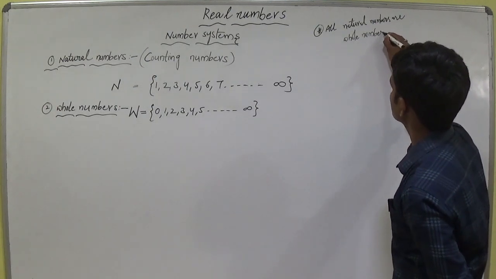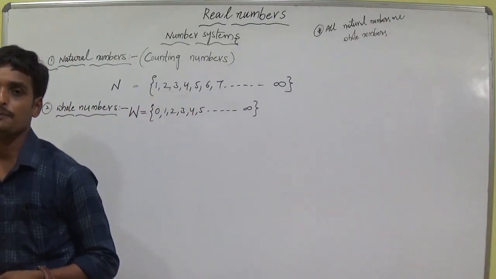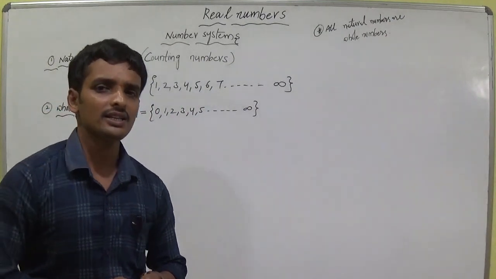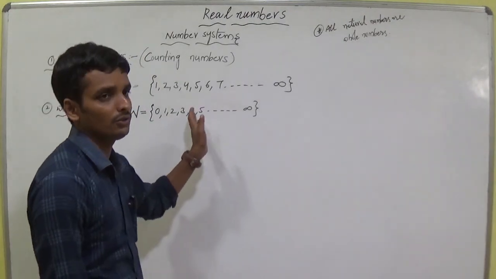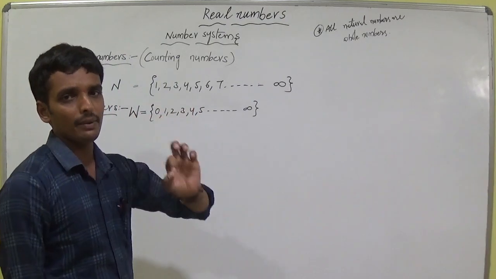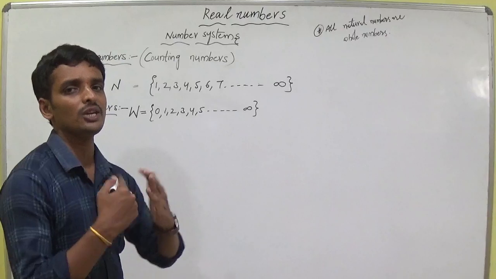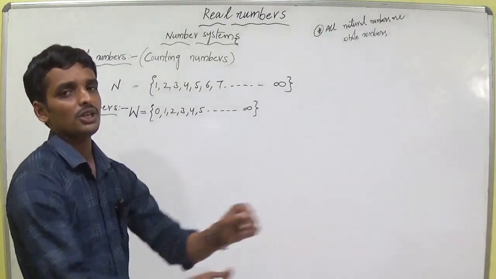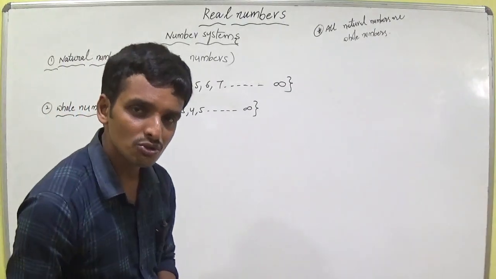Is this statement true or false? If you take any natural number, it is also a whole number. True or false? Yes, it's true.